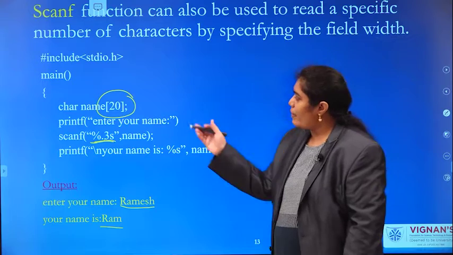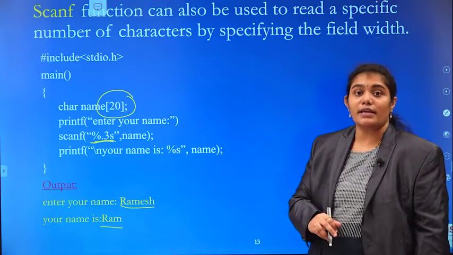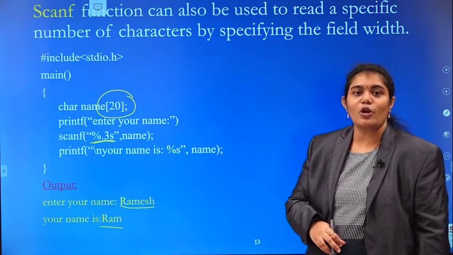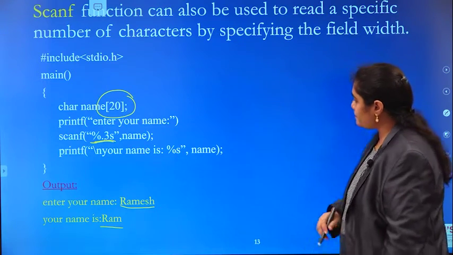Right? So by this, %.number will restrict the number of characters in your given input. Right?